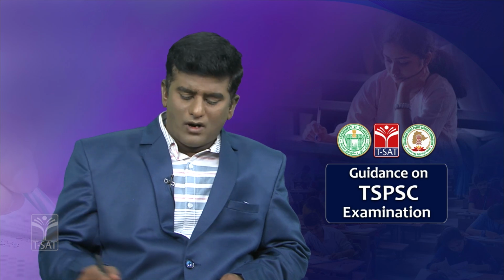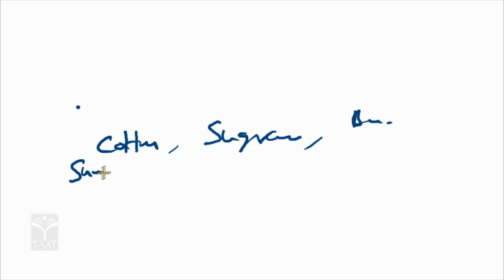Once again, repeating: cotton, sugarcane, banana, sunflower, and other related crops grown especially in black soil.